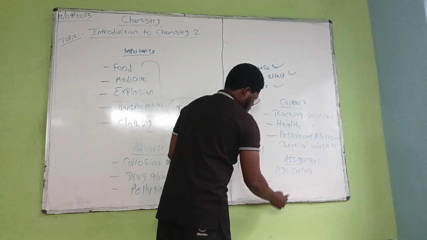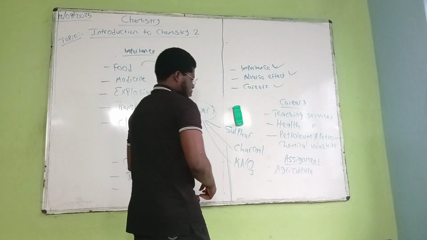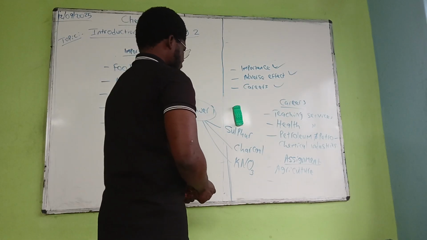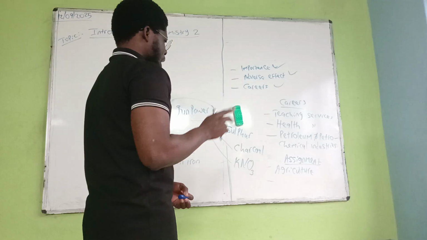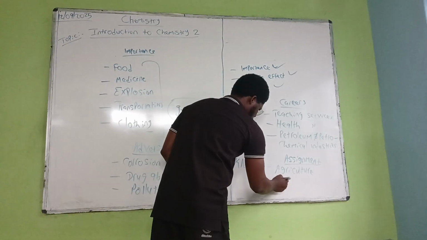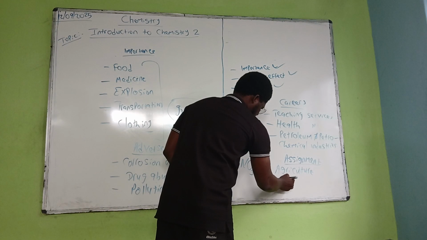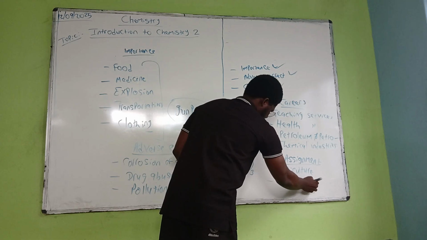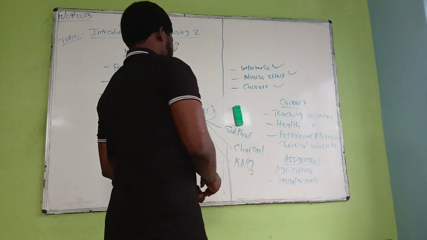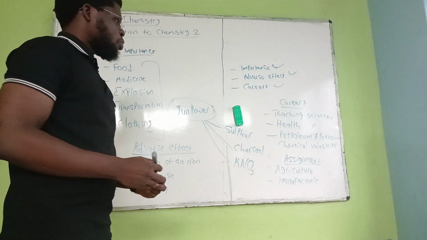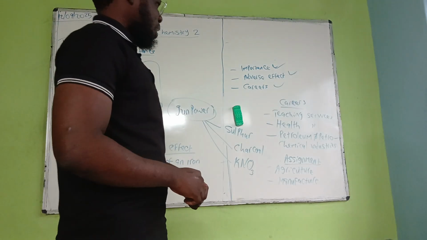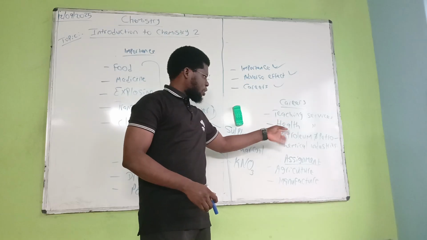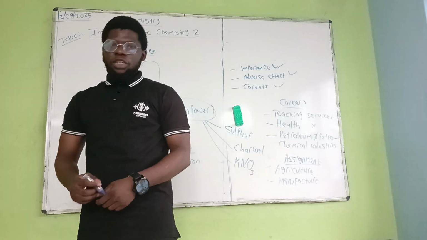Agriculture, and I want to add one more so that it will make two: agriculture, then manufacture. These are the two careers I'm giving you as an assignment to go and read more on. So we've talked about the teaching service, the health service, and petroleum and petrochemical industries.